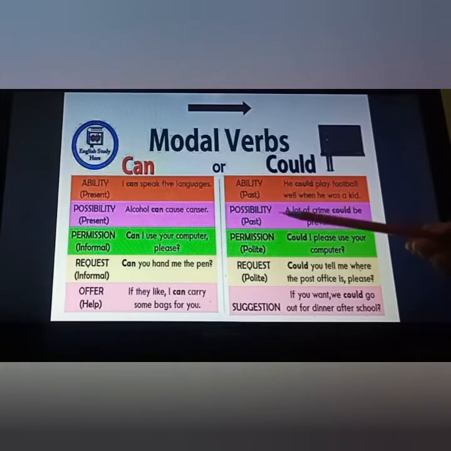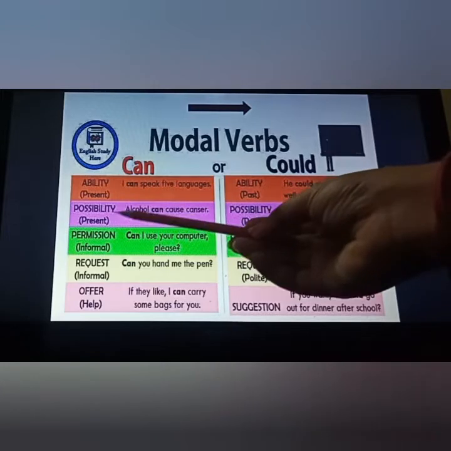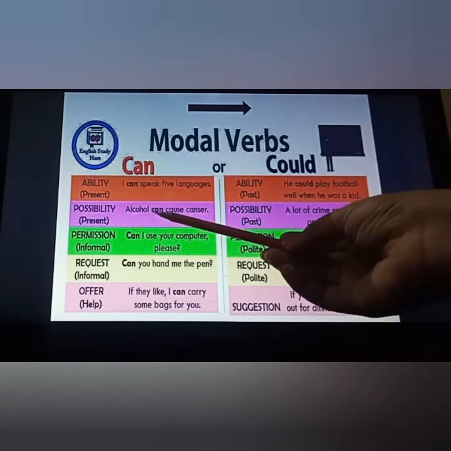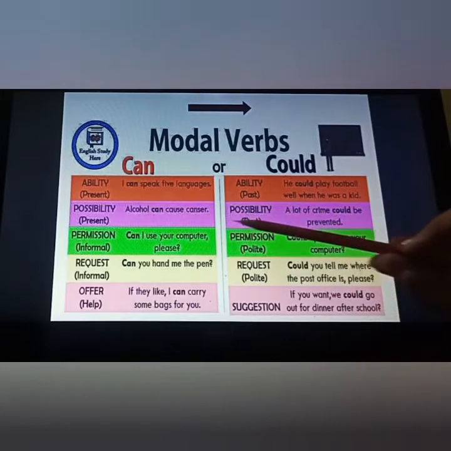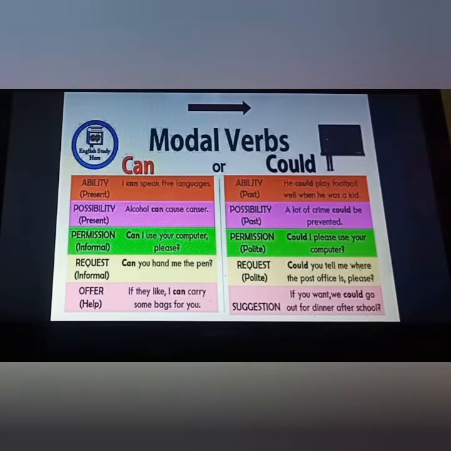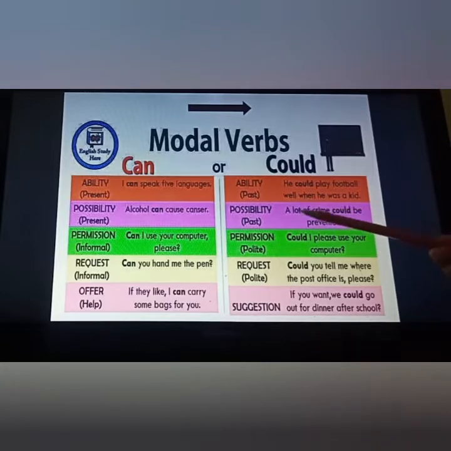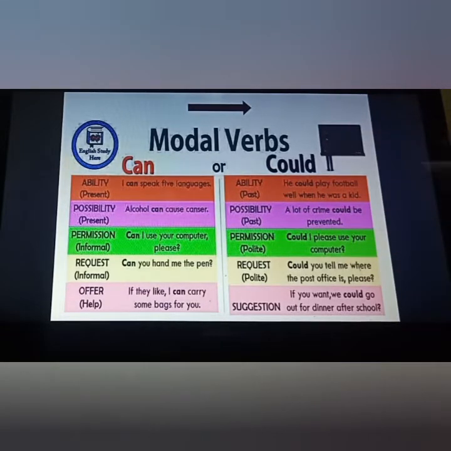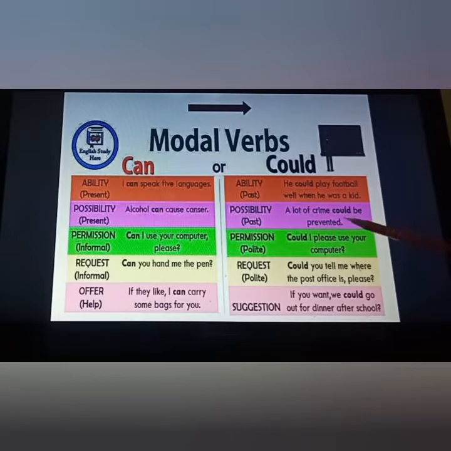The next one, possibility. Same, possibility in the present tense, we have to use can. Alcohol can cause cancer. So this is the possibility of the present tense. Possibility of the past: a lot of crime could be prevented. Prevented means it can be stopped. So many crimes have been done earlier, so they could be prevented. So that was the possibility of the past tense. Suppose any incident has happened, and after that someone is talking, that could be prevented. So this was the possibility of the past tense.